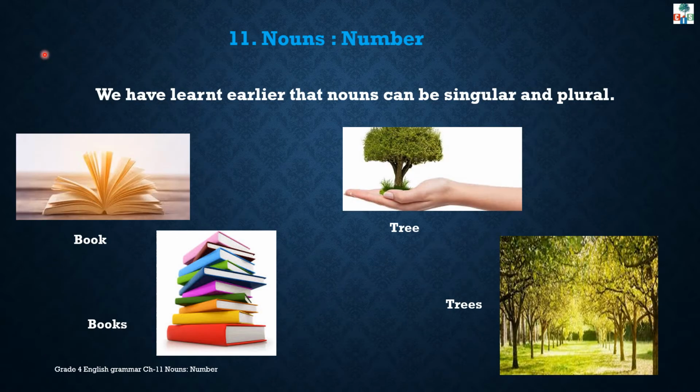Okay children, see on page number 31, chapter number 11, nouns as number. Children, we all know that nouns can be singular and plural. Singular means when there is only one item and plural means more than one or many. For example, book. Here only one book is there, so it is in singular form. And when we change into plural, it will be books. Tree, trees. But children, there are a few rules that we have to learn on how to change a singular noun into a plural noun. Let's see those rules.